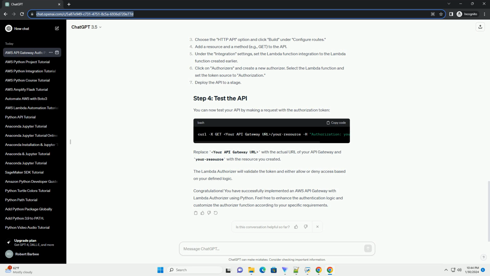Click on authorizers and create a new authorizer. Select the Lambda function and set the token source to authorization. Deploy the API to a stage. You can now test your API by making a request with the authorization token. Replace your API Gateway URL with the actual URL of your API Gateway and your resource with the resource you created. The Lambda authorizer will validate the token and either allow or deny access based on your defined logic.